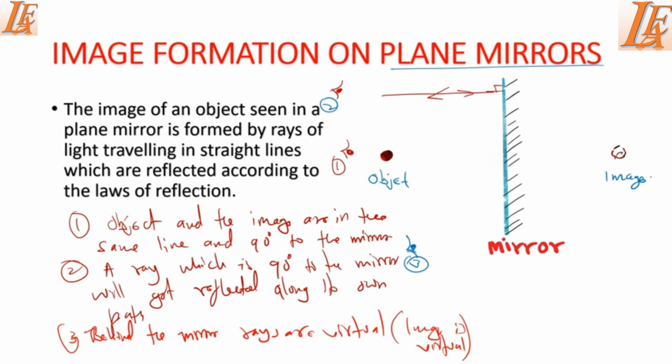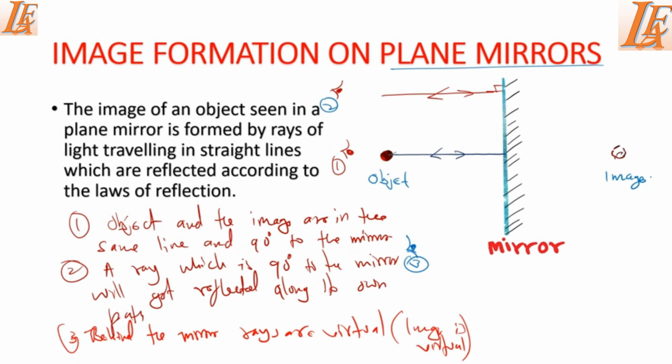The person who is at the middle here will see the image of this object when light moves from the object to the mirror, and then the same light gets reflected back. When it gets reflected back, it will move straight into the eye. Let me use a different ink.